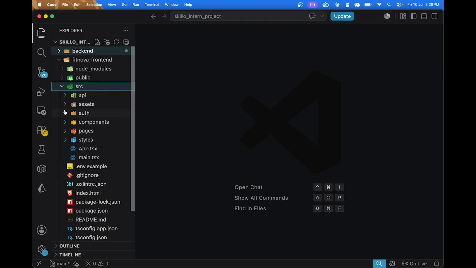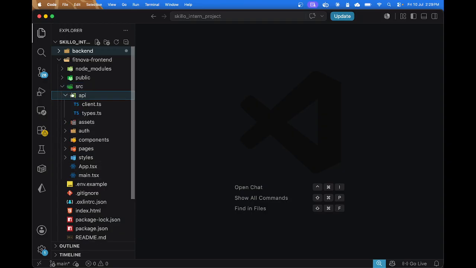For the front end, I've created it in TypeScript, React, and Vite. I've tried to keep the development of the front end as minimal as possible, but it's minimal in design, not in the functionality.